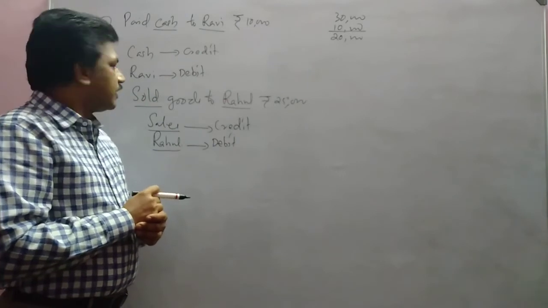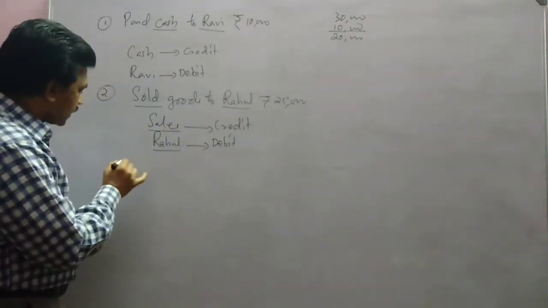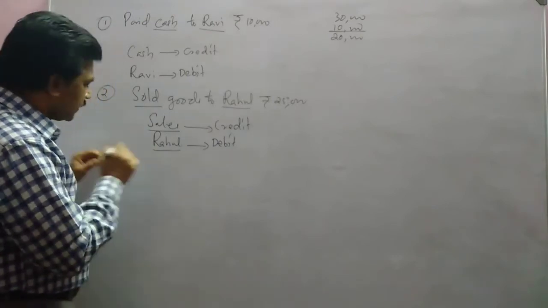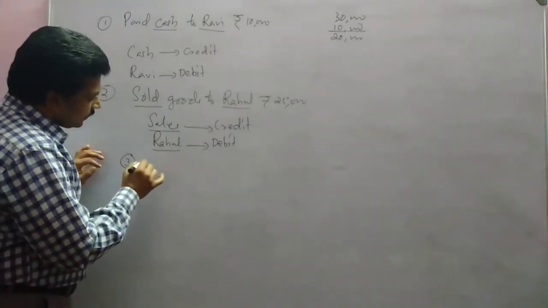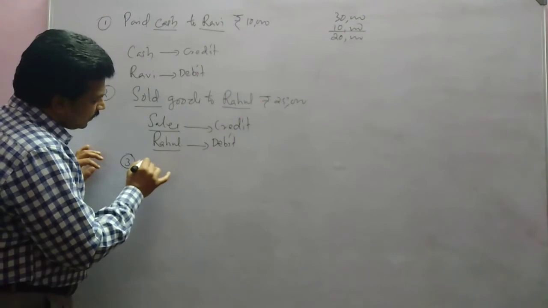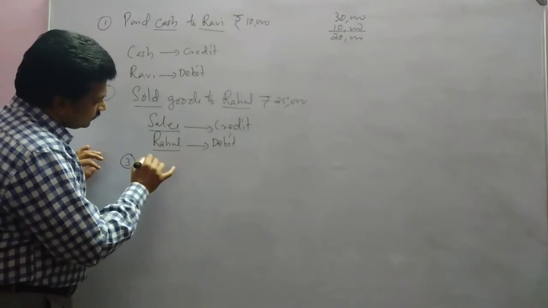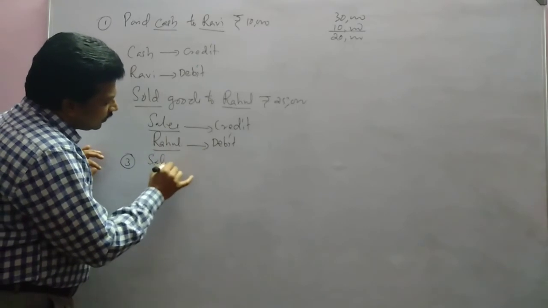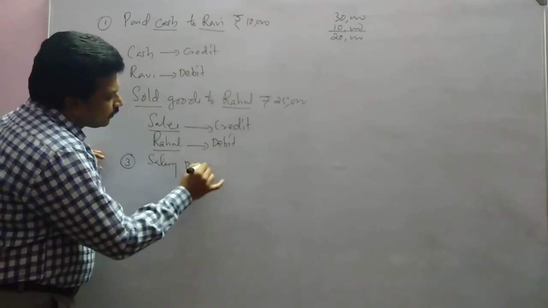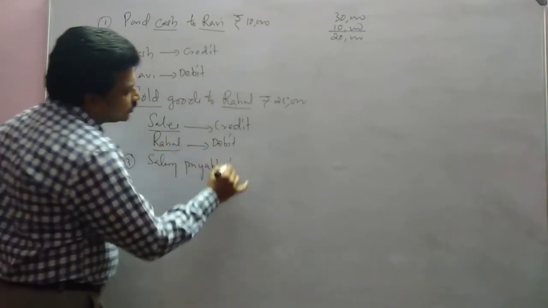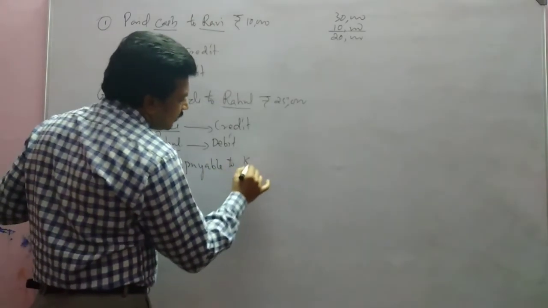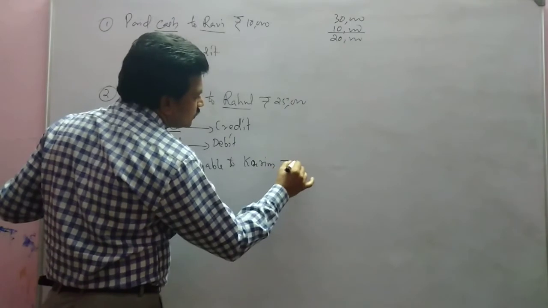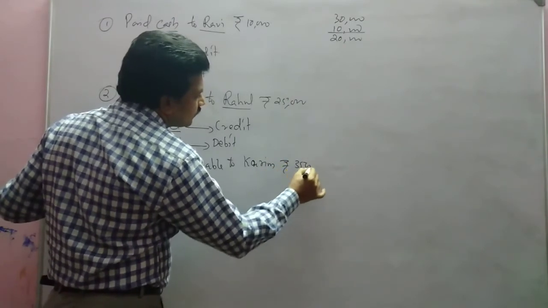Okay. Then let us see another example. The third one we are explaining. Salary payable to Karim, rupees 35,000.